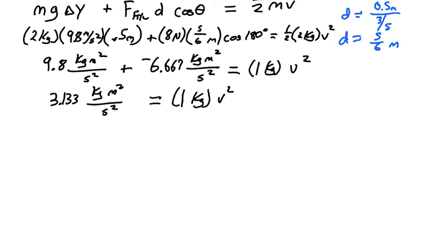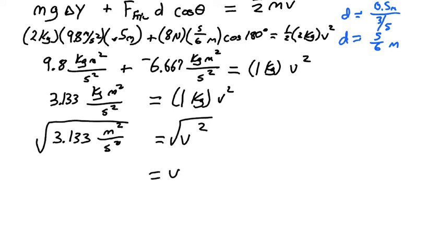All right, and then I'll divide both sides by 1 kilogram. The number doesn't change, but my units do. So I've got kilograms divided by kilograms. That'll just cancel out. Meters squared per second squared, and that's equal to v squared. And then I'll square root both sides. And I'm going to end up with an answer of 1.77. And the units, we have meters squared per second squared, but we square rooted that, so that'll be meters per second.